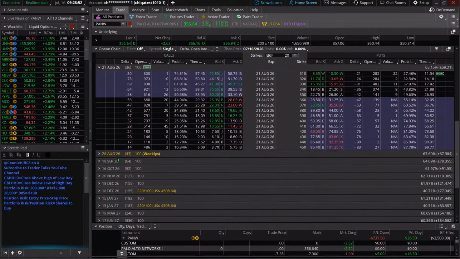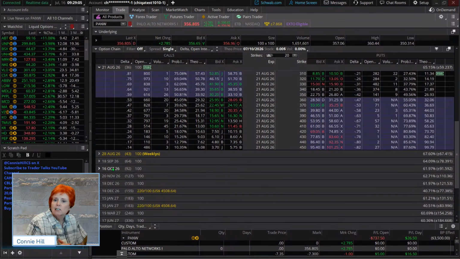We might come out here to say maybe October. We might buy something with about 3 months worth of time, roll it to October, and then continue to do it. Sell puts, sell puts, sell puts, as long as it's bullish. Okay, that's going to be our strategy here.